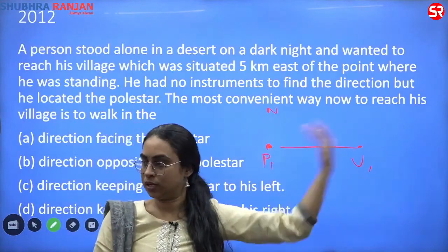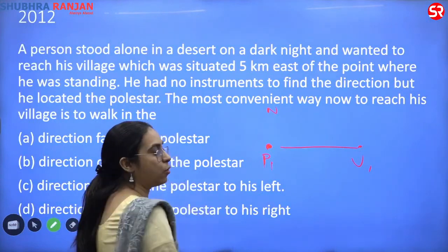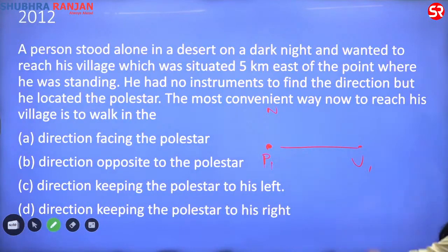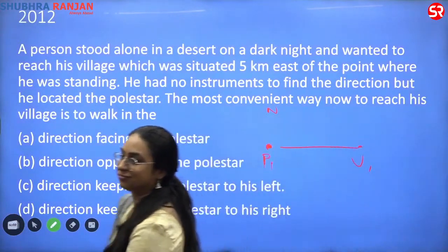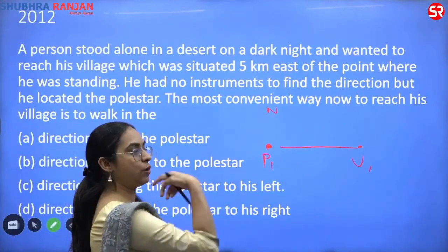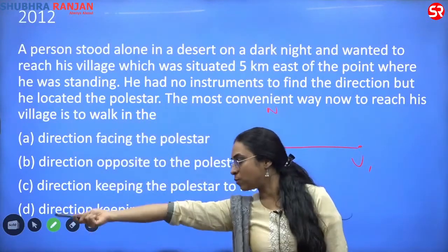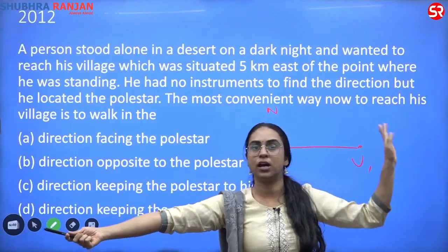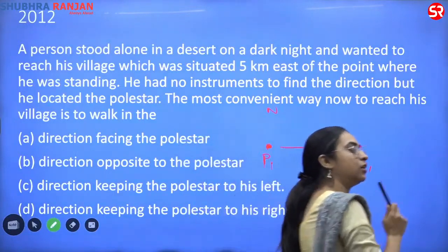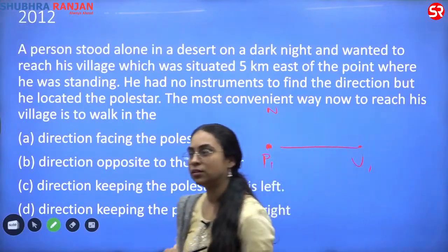My village is to the east side. This is the west side. So where should I keep my pole star? Should I keep my pole star to my left and walk, or should I keep my pole star to the right and then walk? Where should I keep the pole star? I should keep my pole star to my left because I have to walk towards this. So this was north, this was south, this was west, this was east. The village is to the east. So I turn, I keep the pole star to my left and then I start walking. So where am I reaching? I am reaching my village. Is everyone clear what we have done?